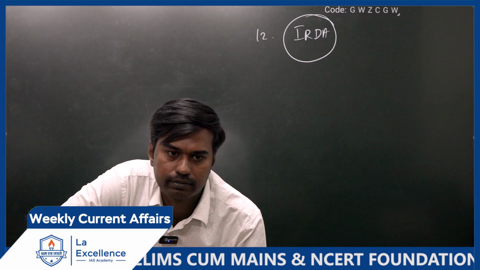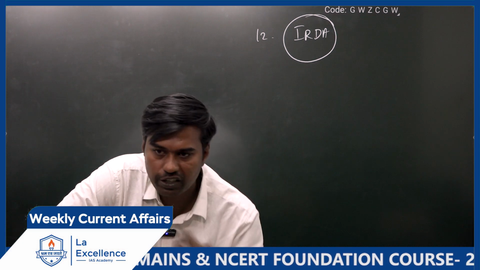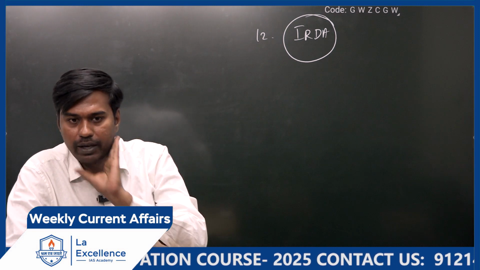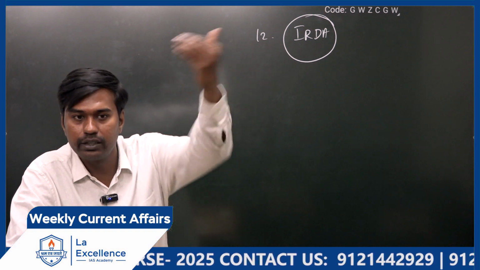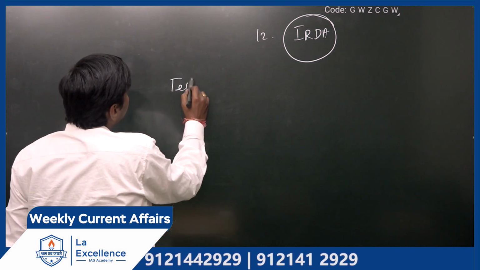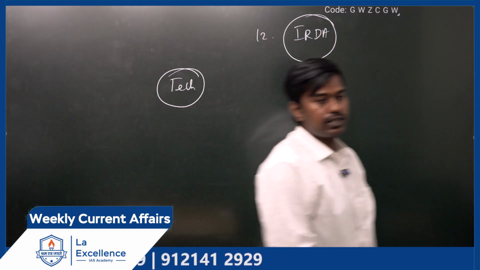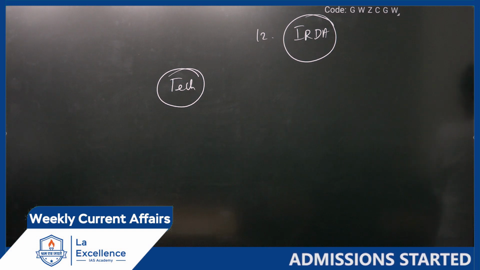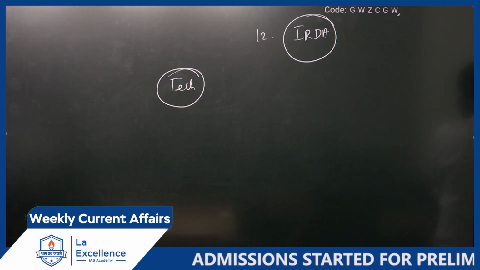How can you do that? You make the insurance policy a bit cheaper, use more technology, and penetrate rural areas and all sections of society. Latest technologies like artificial intelligence, machine learning and Internet of Things should be used to identify the beneficiaries in a better manner. That's the purpose of this article, but from an examination perspective, I don't think this is important. Leave that last one and move to the next.